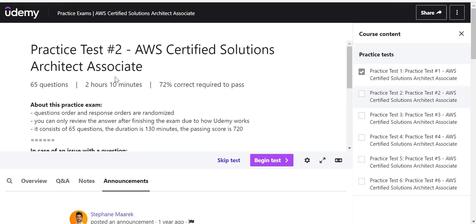For Certified Cloud Practitioner, which is level 1, I think he will have just 1 hour, 10 minutes and not 2. And for that one as well, it will be 70% correct questions required to pass, not 72. It is 72 because this is level 2. All right, you begin the test.